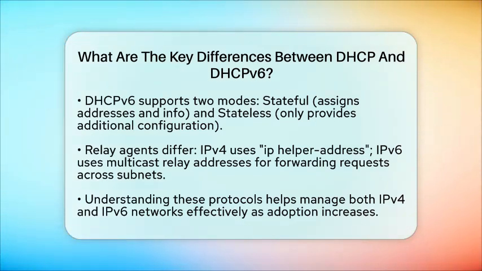Relay agents are used to forward requests across subnets. In IPv4, this is done with the IP helper address command. DHCPv6 uses multicast relay agents with special multicast addresses, requiring different configuration. Understanding these differences helps network engineers manage both IPv4 and IPv6 networks effectively. As IPv6 adoption grows, knowing how DHCP and DHCPv6 work ensures devices get the right addresses and configurations smoothly, keeping the internet running seamlessly.